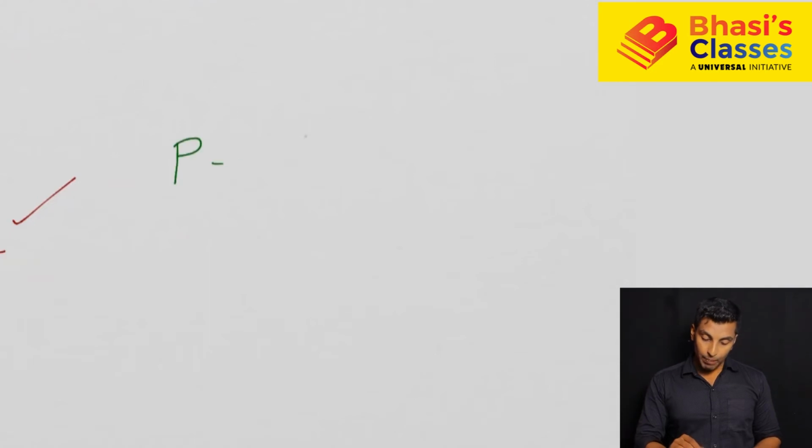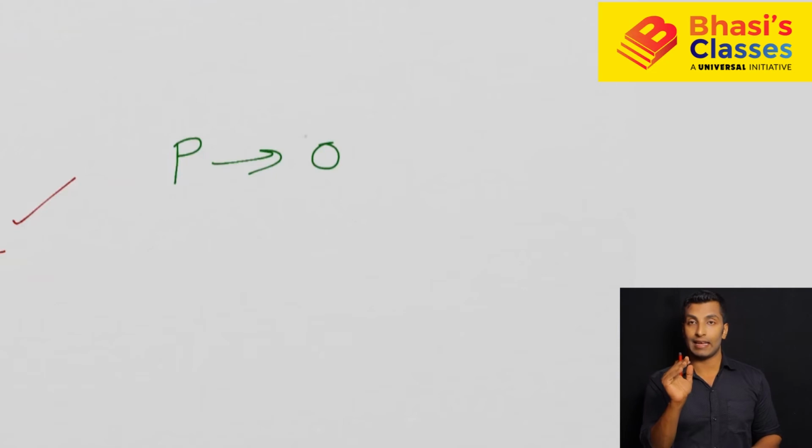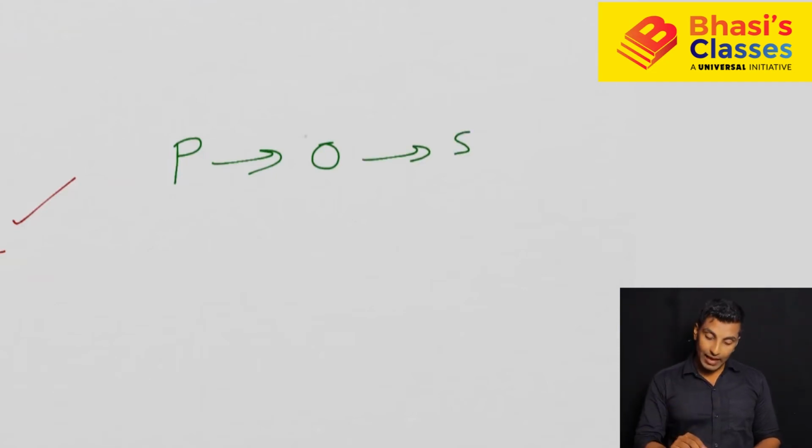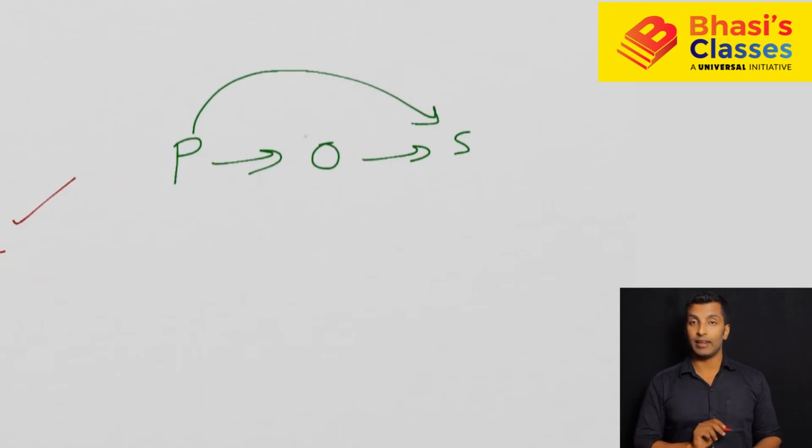The peasant will pay the tax to a British official whose job is to collect taxes, the collector, and he will pay to the state. So here the peasant came into direct relationship with the state. It is not the zamindar; there is no intermediary. The ownership was given to the peasant. That's the most important point here.